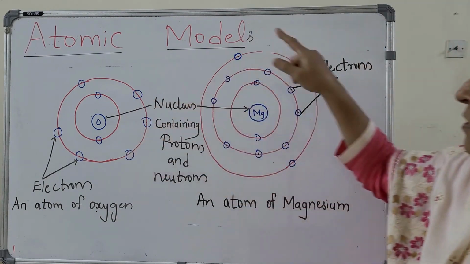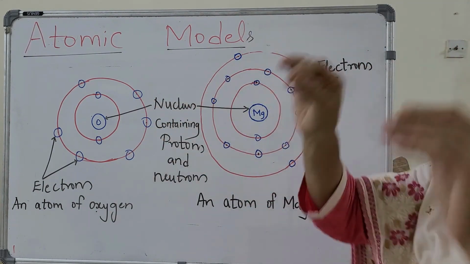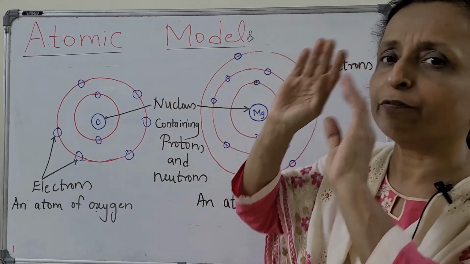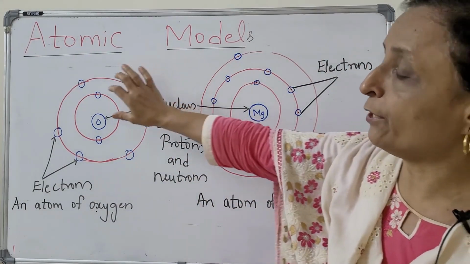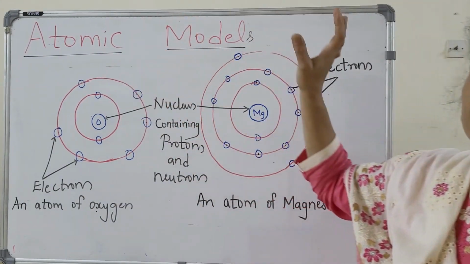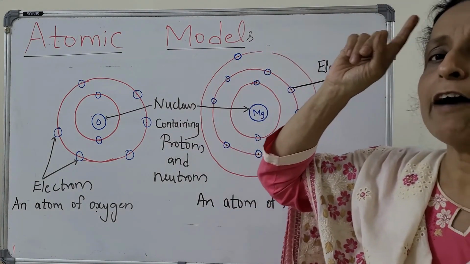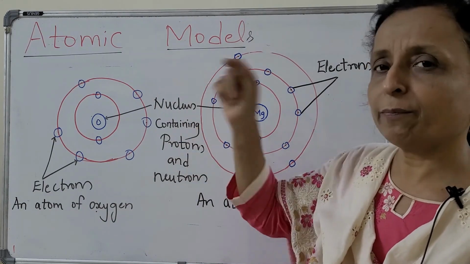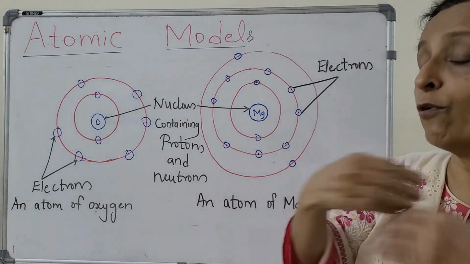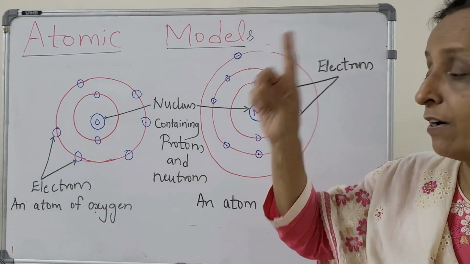In oxygen, in magnesium, or in any atom of any element, there will be a nucleus at the center containing protons and neutrons. One proton has one charge and one mass. A neutron has no charge but one mass.